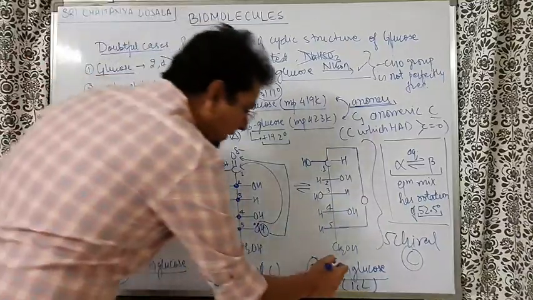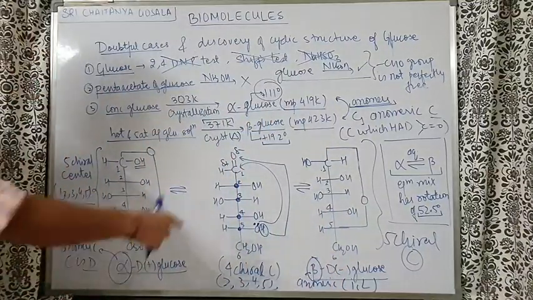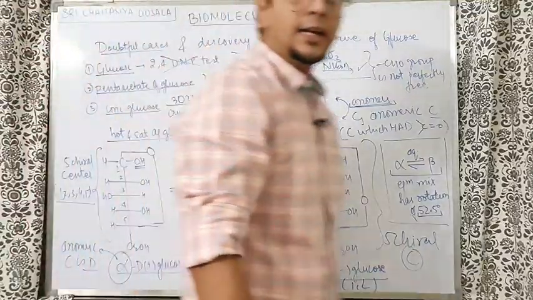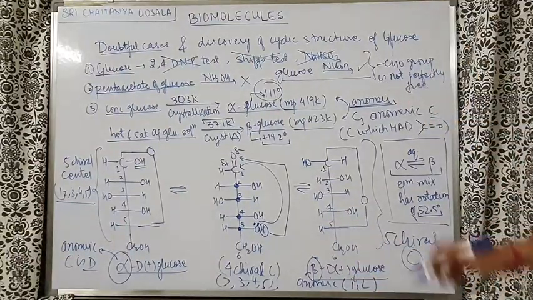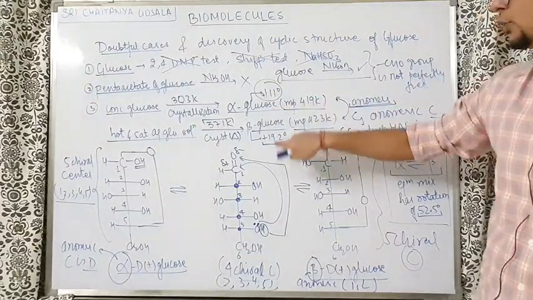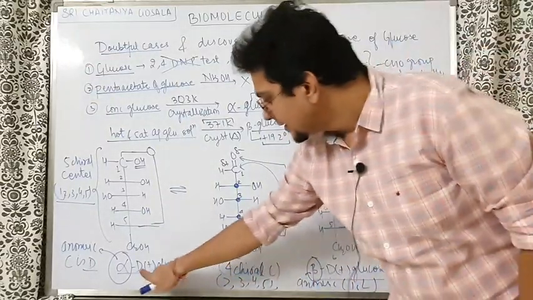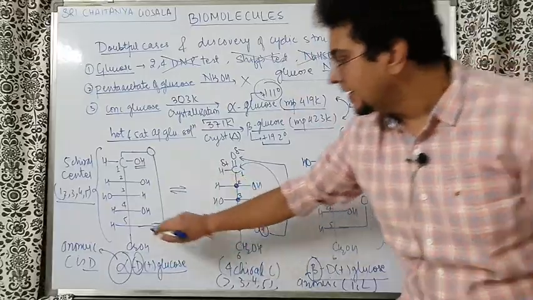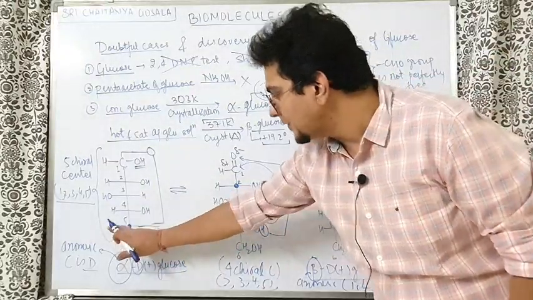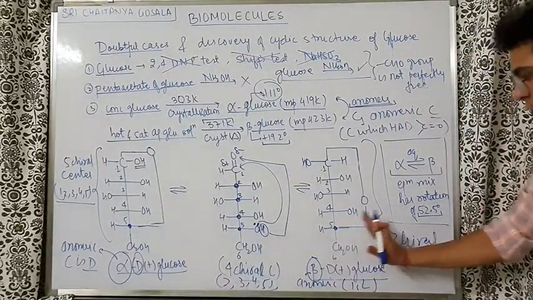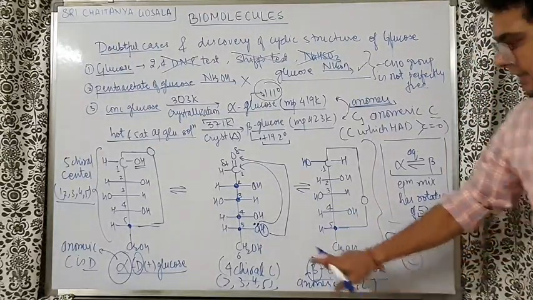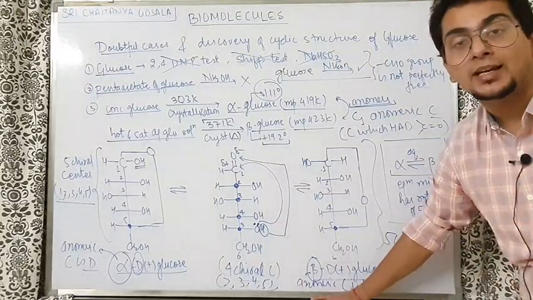Understand one more thing. In this case, alpha D plus glucose I have written here, if you see properly. And in the case of beta, I have written beta D. It's not minus, it is plus. Beta D plus glucose, because we know alpha glucose, beta glucose both are plus. To understand this D, from where this D came? This D came from the last carbon having O on the right side. This plus came experimentally by checking the optical rotation.